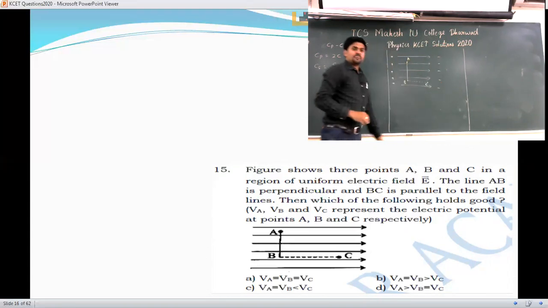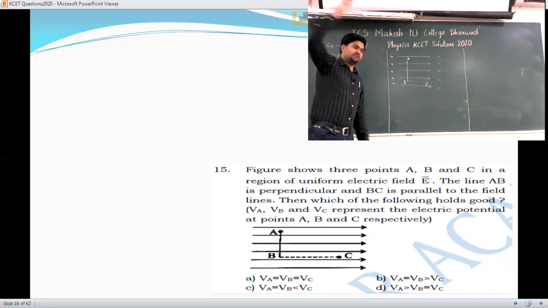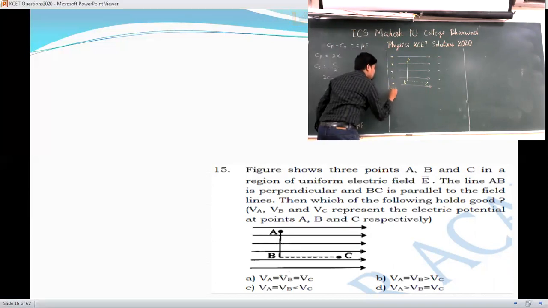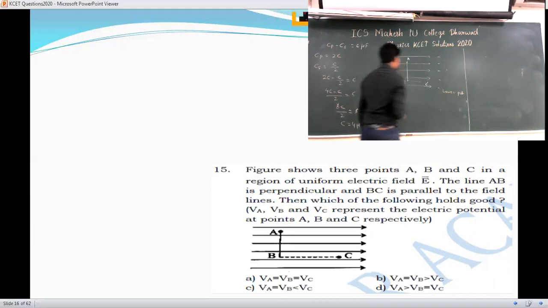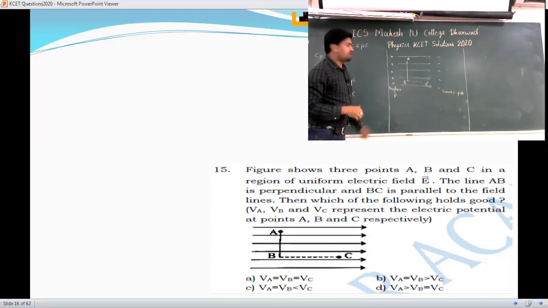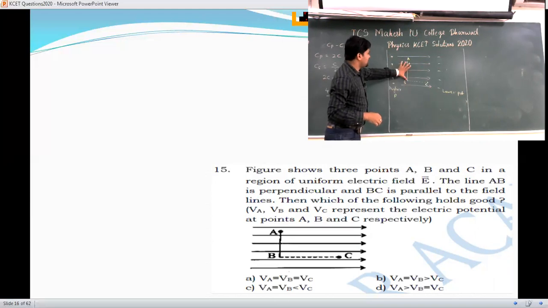It means that the region from where they start is at a higher potential, and where they reach is at a lower potential. Now, if you observe the points A and B, they are exactly placed on this same line.